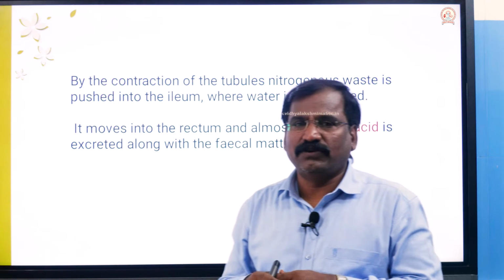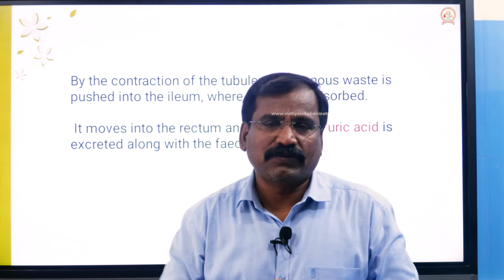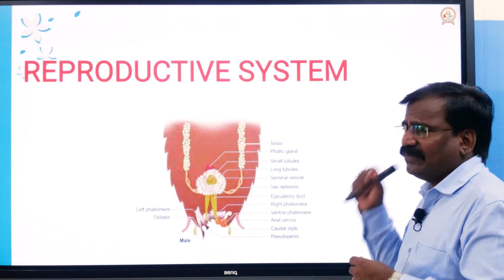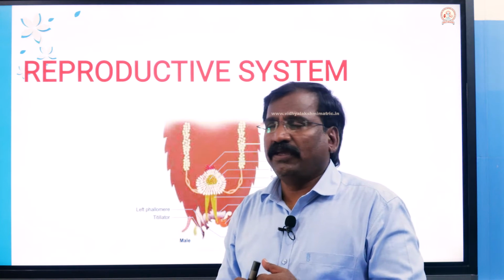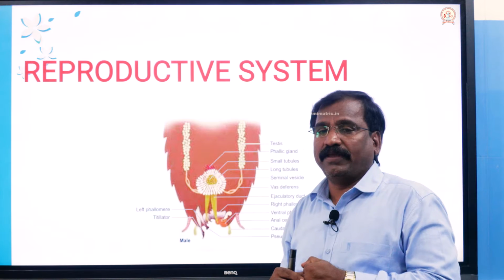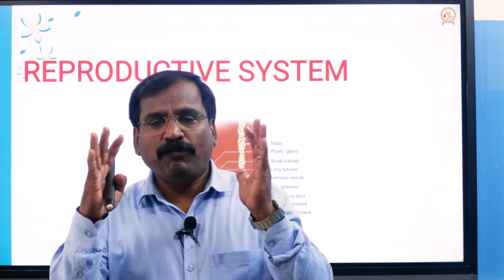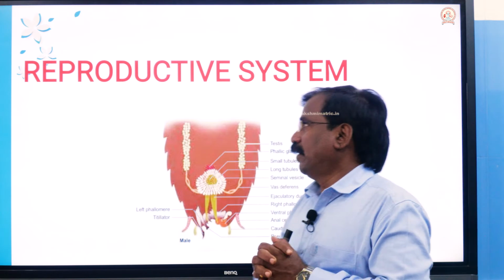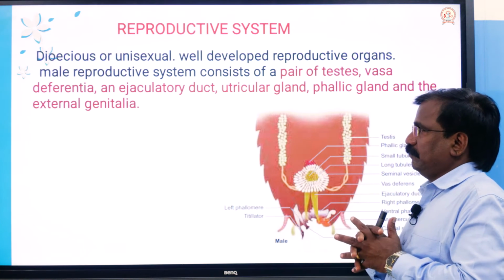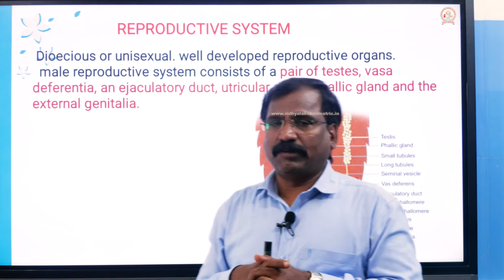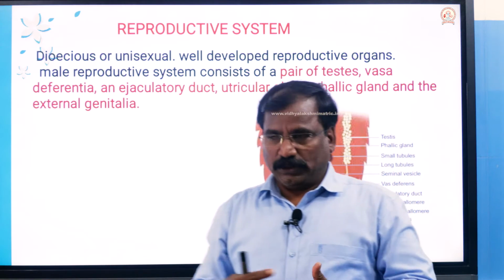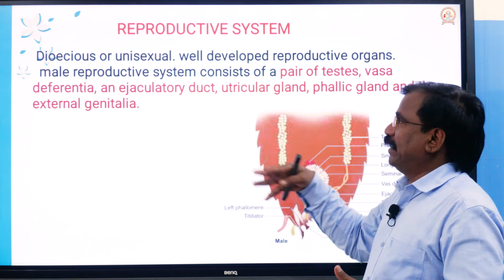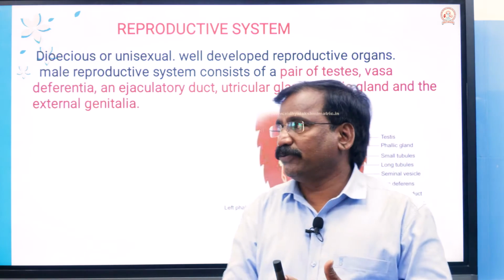I hope all understood this excretory system of cockroach well. Okay, then the next important system we are going to discuss is the reproductive system. Say in cockroach, how is it? So listen, the reproductive system is meant for reproduction, multiplication or proliferation, that produces young ones.